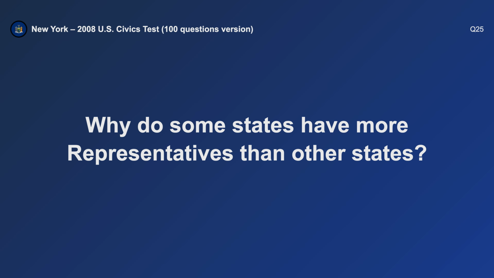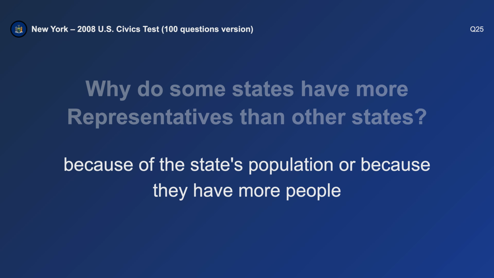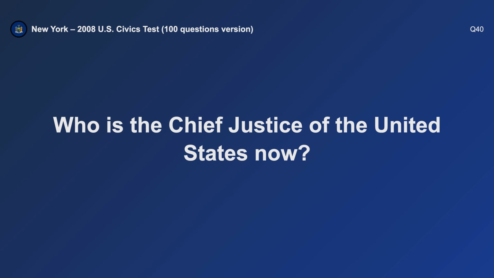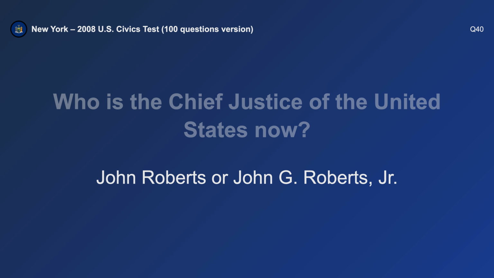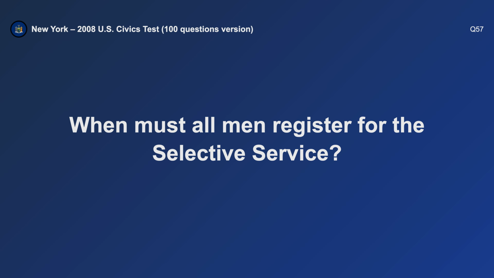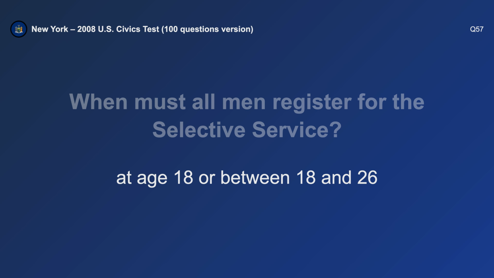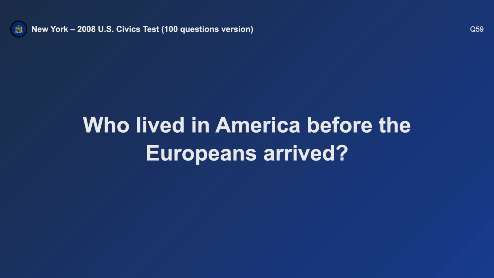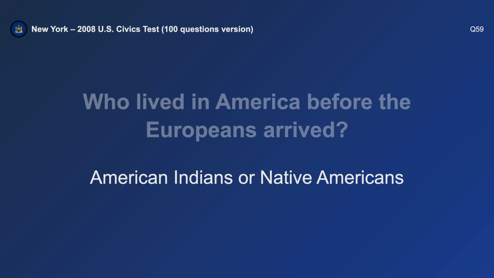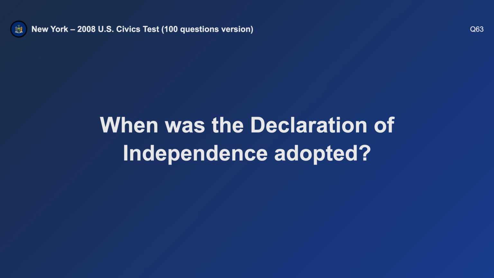Why do some states have more representatives than other states? They have more people. Who is the Chief Justice of the United States now? John Roberts. When must all men register for the Selective Service? At age 18. Who lived in America before the Europeans arrived? Native Americans.